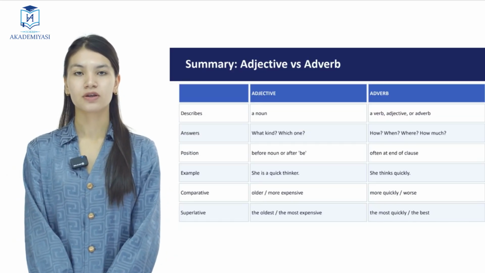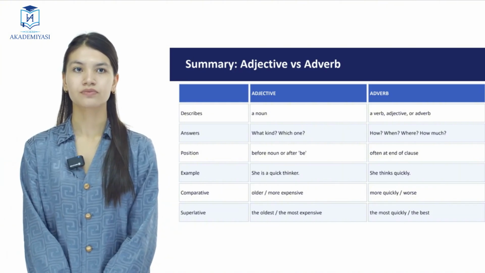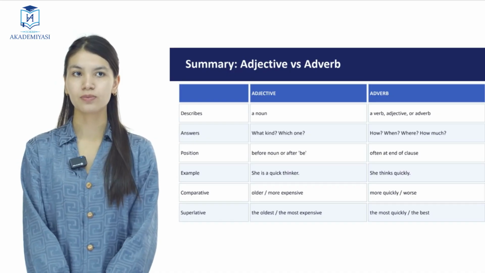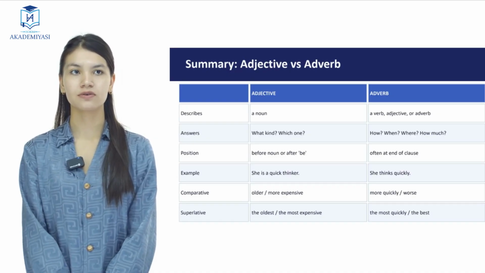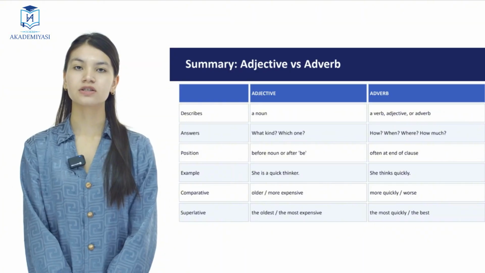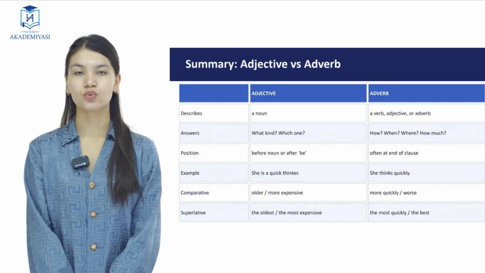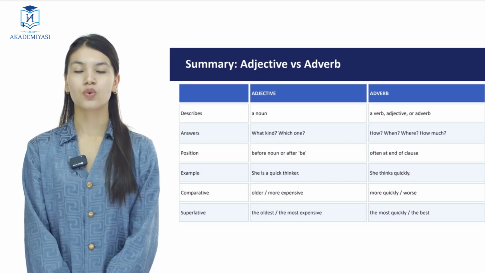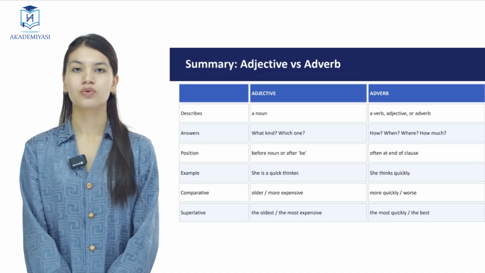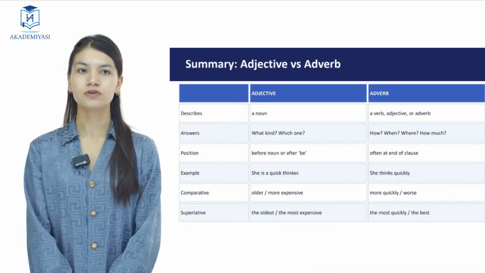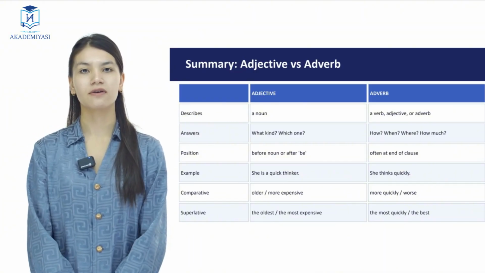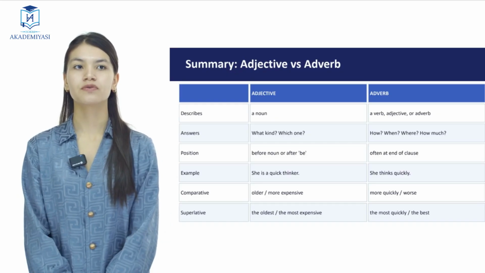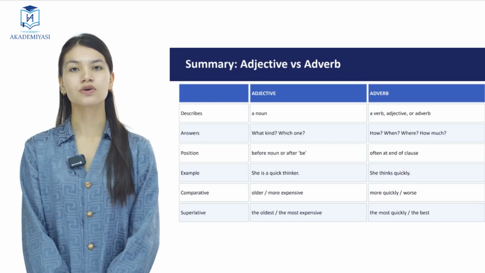Adjective versus adverb. An adjective describes a noun. An adverb describes a verb, adjectives, and adverbs. Adjectives answer what kind and which one questions. And adverbs answer how, when, where, how much questions. Position of adjective: we put an adjective before a noun or after be. And position of adverb: we put an adverb often at the end of a clause.